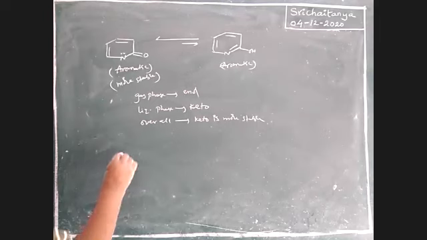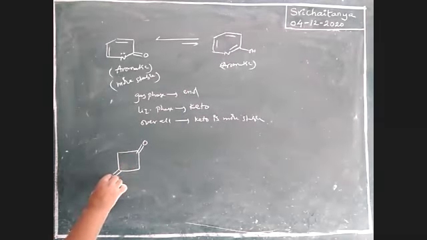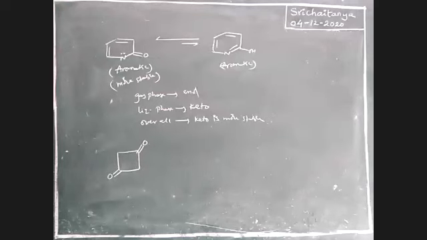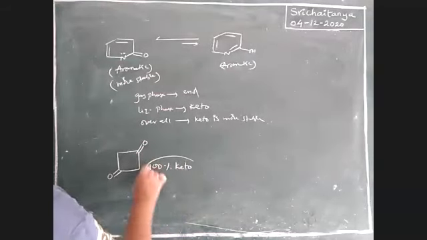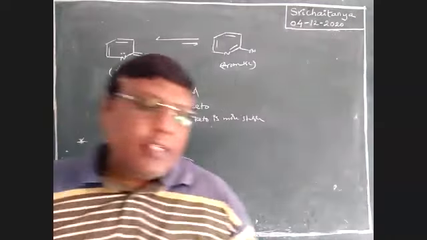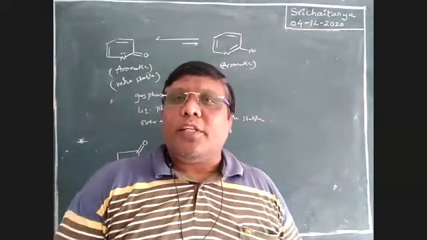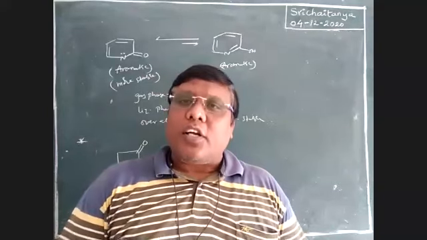At last, in this compound, keto-enol tautomerism is possible, but 100% keto exists. So these are some exemptions, boys. These are some exemptions in keto-enol tautomerism. Please keep this in mind. Other cases are general.